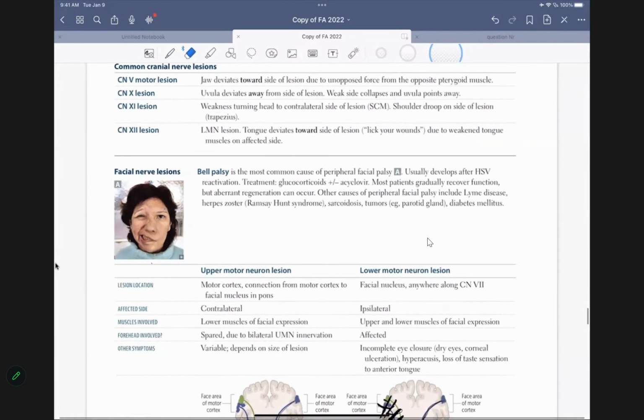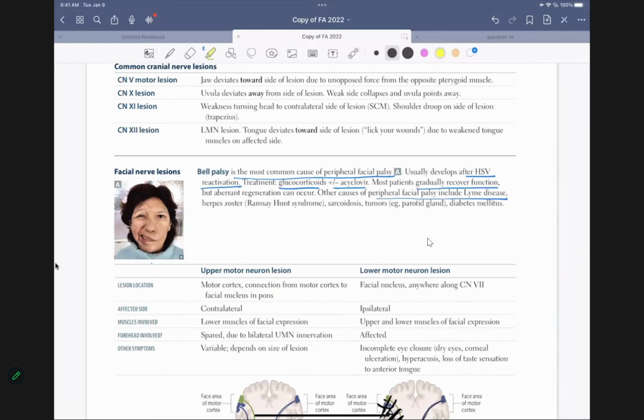Bell's palsy is the most common cause of peripheral facial palsy, usually developing after infection, not always HSV. So many different things can cause it. We give them steroid and acyclovir. Most patients gradually recover function. Okay. Other causes of peripheral facial palsy include Lyme disease.